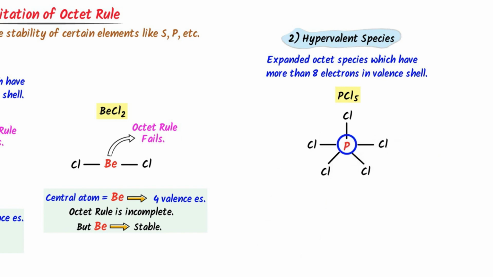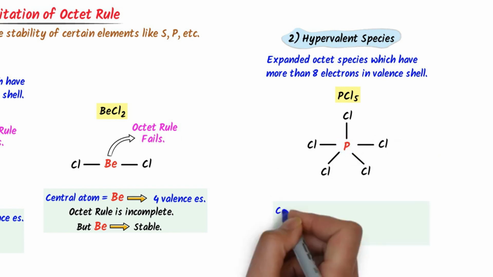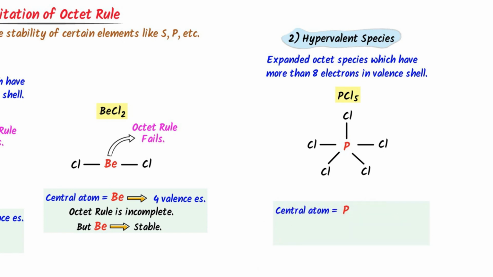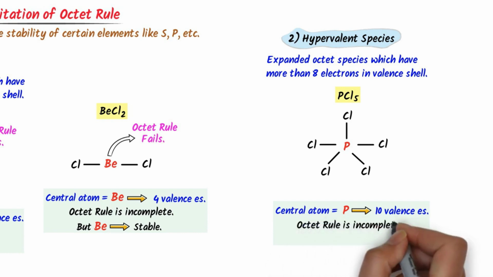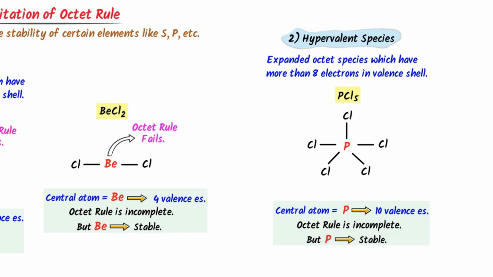There is no lone pair of electrons present on phosphorus. We say that the central atom is phosphorus, which has 10 electrons. It has more than 8 electrons and doesn't follow octet rule, but still this hypervalent species is stable. Thus, it is the limitation of octet rule which cannot explain the stability of PCl₅.